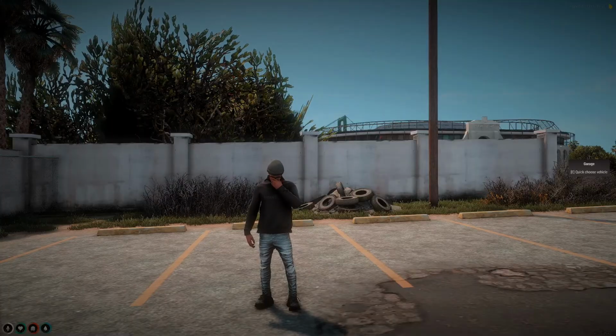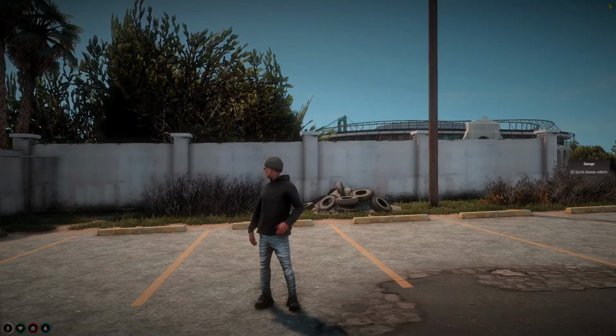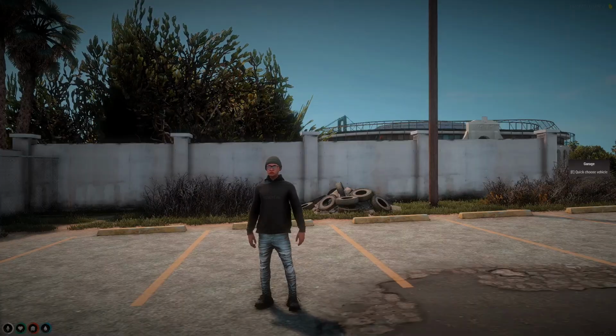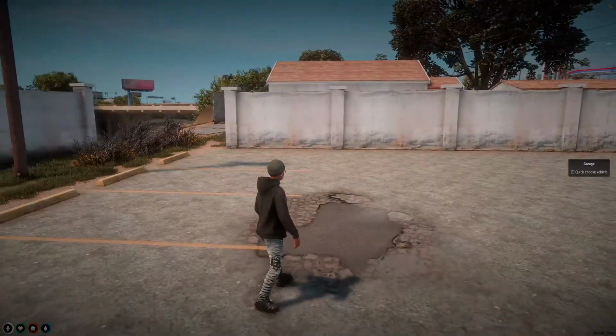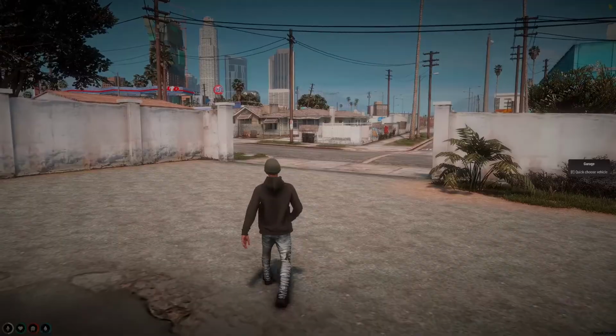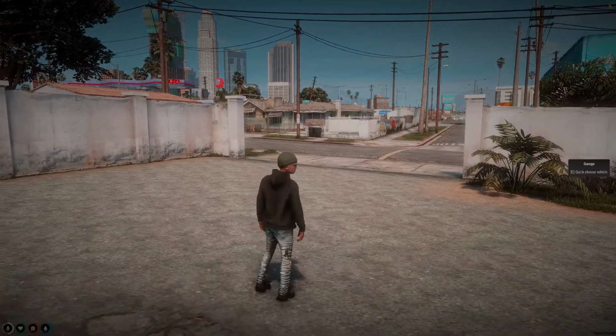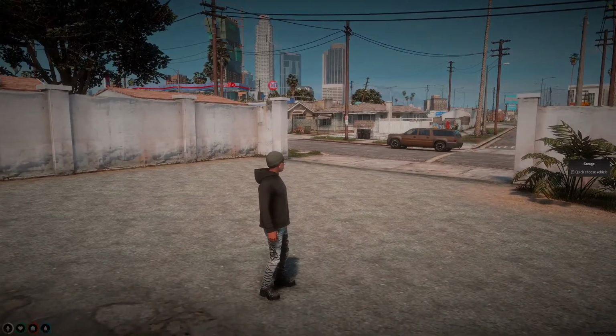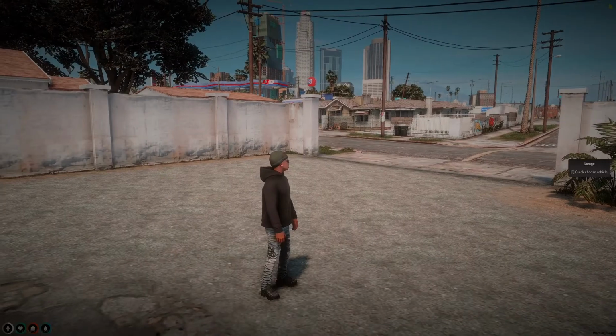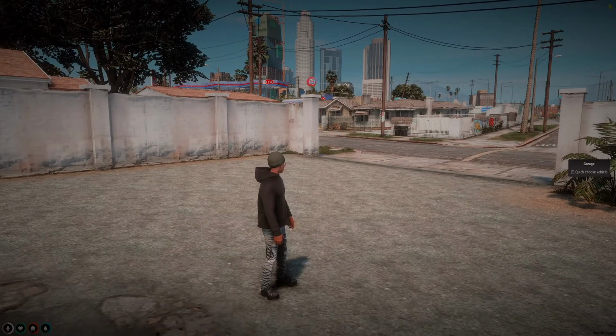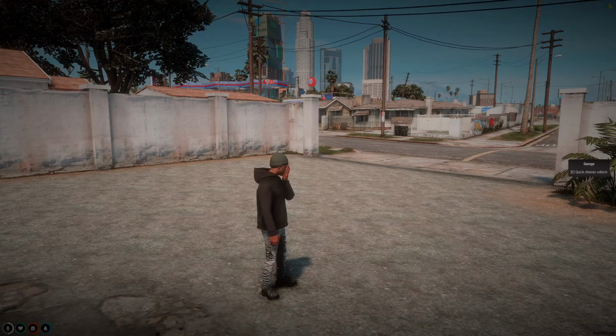So today I will be dropping my graphic pack, gun sound pack, mods, ENB, Reshade, all that, man, all the simple stuff. Because there's a lot of people been asking me for my graphic pack, saying, "Oh, can you drop the pack? Can you drop it? I need the graphics." And today I'm bringing it to y'all, man. So with that being said, let's get into this video, man.